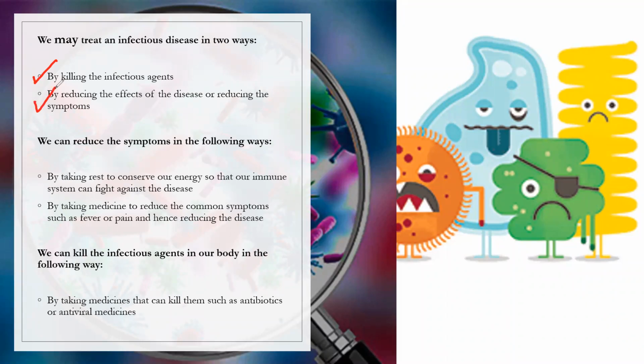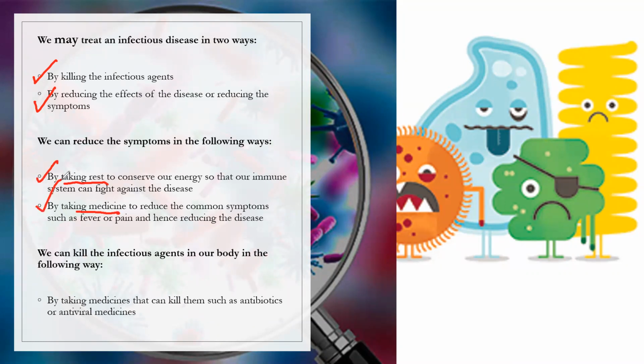We can reduce symptoms by taking rest to conserve our energy so that the immune system can fight the disease, and by taking medicine to reduce common symptoms such as fever or pain. So to reduce the symptoms, there are two ways: taking rest or taking medicines.